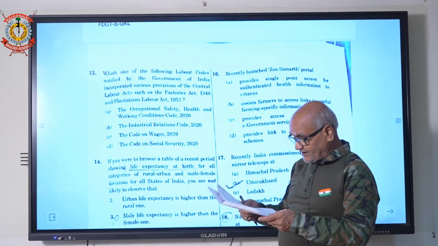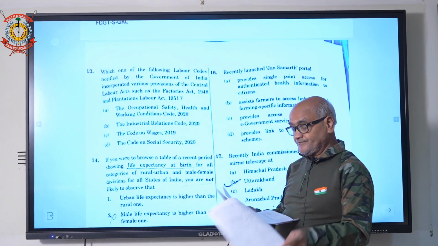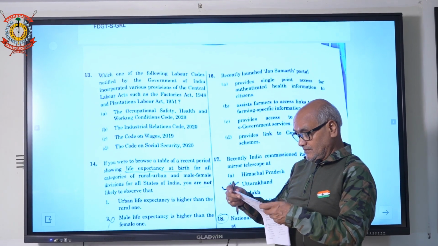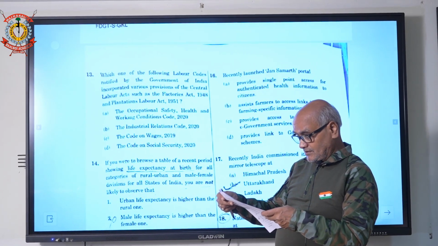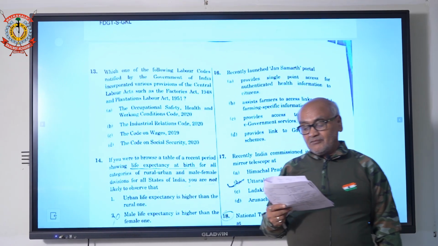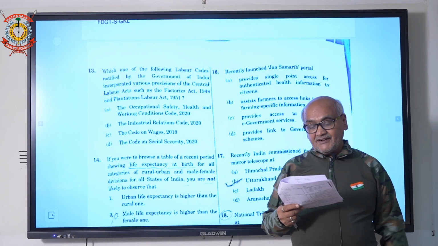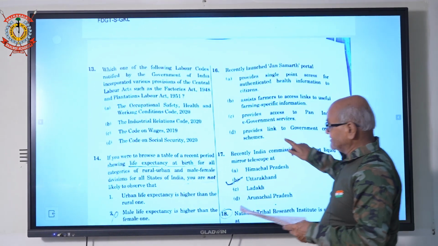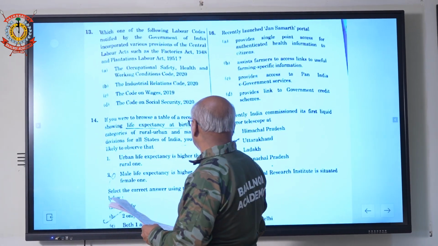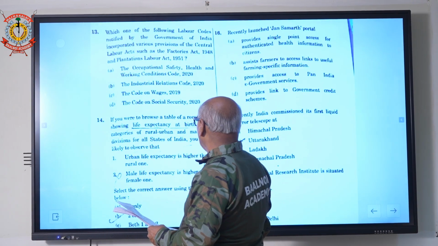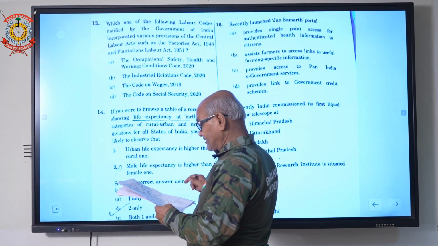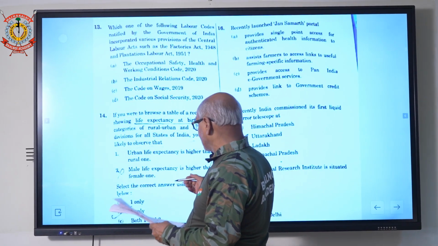Question number 11 we have discussed. 12. Question number 14. If we have browsed a table of recent period showing life expectancy for all the categories of rural and urban, male and female, for all states, you are not likely to observe that. Statements are given. In this, only 2 is correct.